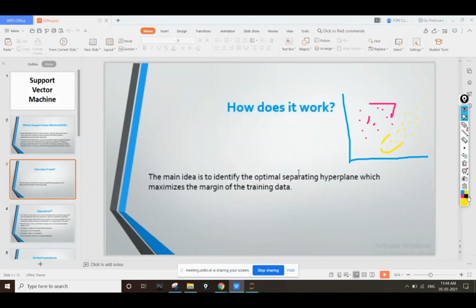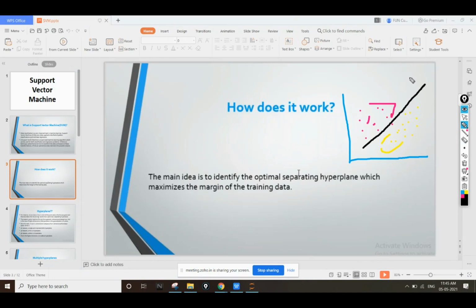To classify, I can draw a simple line in between them. And I will say that all the points on the right side of the line are yellow and all the points on the left side of the line are pink.